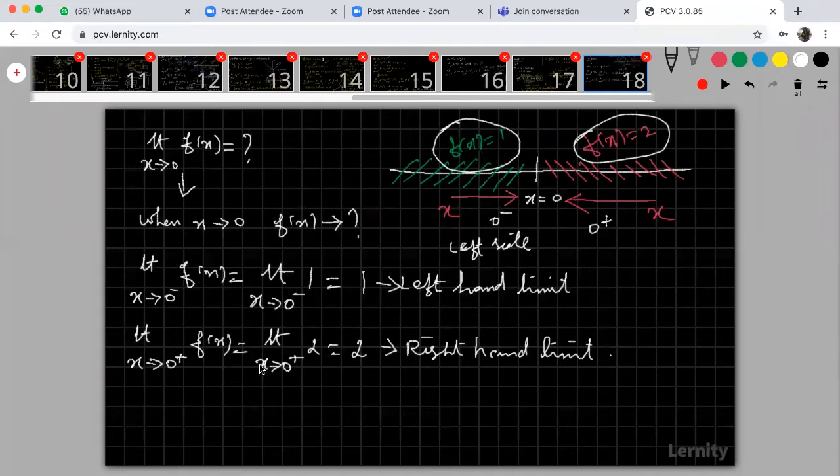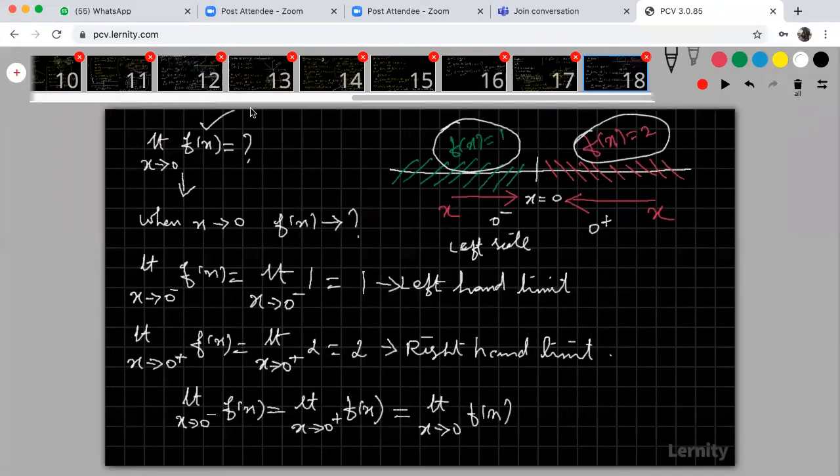If the limit as x tends to 0 minus and the limit as x tends to 0 plus are both equal, then that is equal to the limit as x tends to 0 of f of x. That is the limit value. Here these two are not equal. The limit as x tends to 0 minus of f of x is 1, and the limit as x tends to 0 plus of f of x is 2.